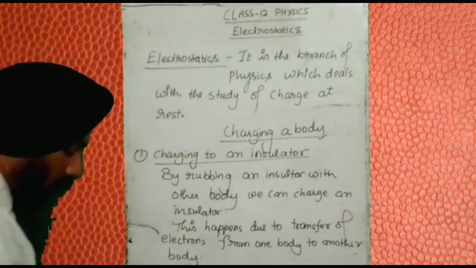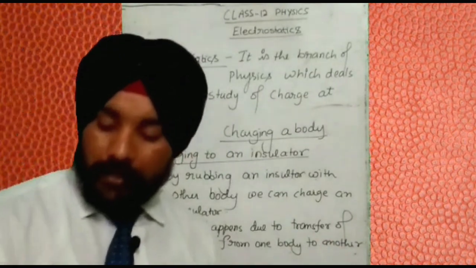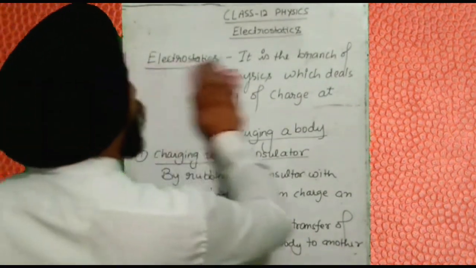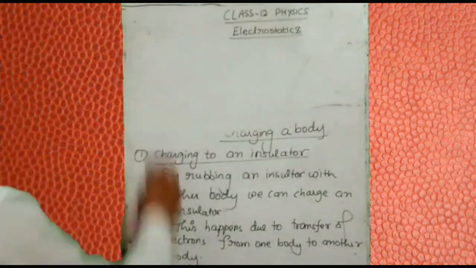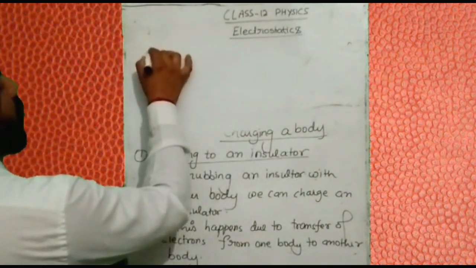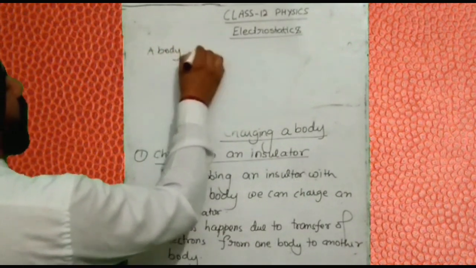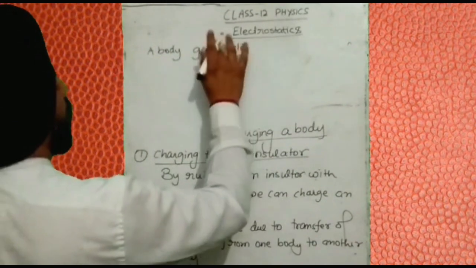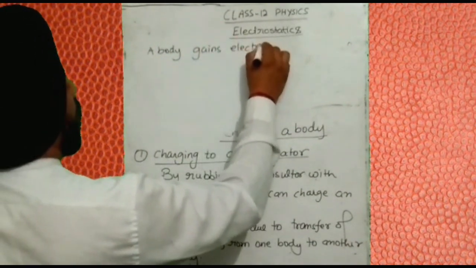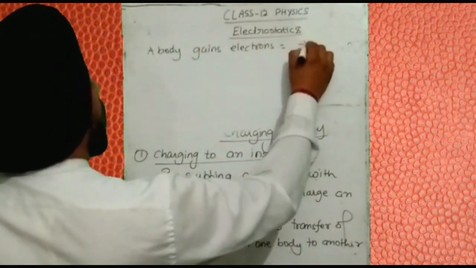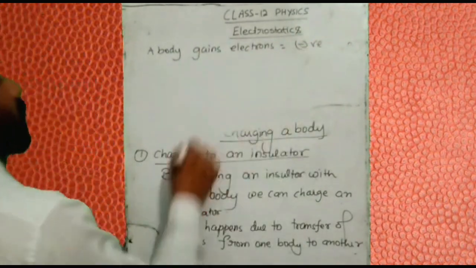Okay, so which body gains electrons, that becomes negatively charged, and which loses electrons, that becomes positively charged. Here we will write: a body which gains electrons becomes negatively charged.